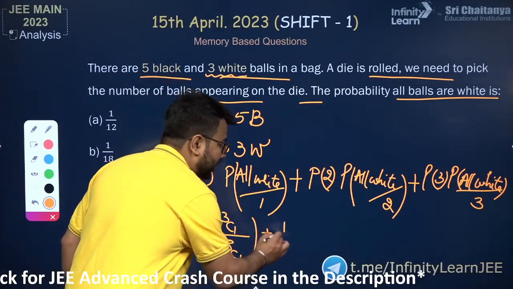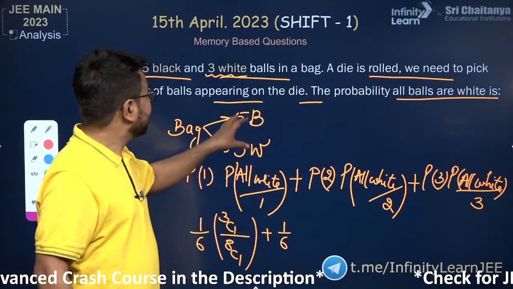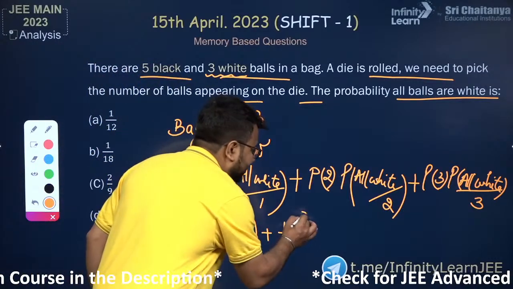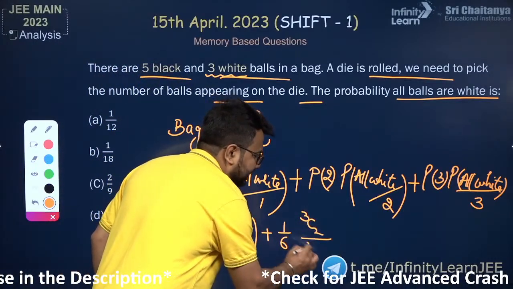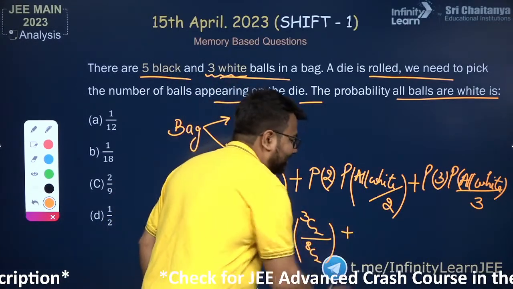So number 2 has a probability 1 by 6. Now you will be taking out 2 balls from the bag, and these 2 balls should be white. So that means it will be 3C2 will be favorable number of cases and 8C2 will be the total number of cases. Now you get a number 3 on the die.